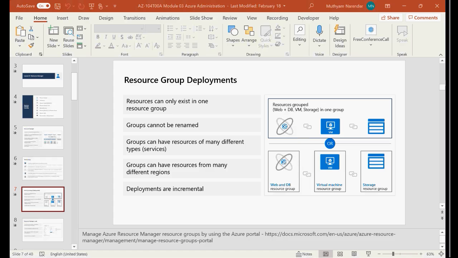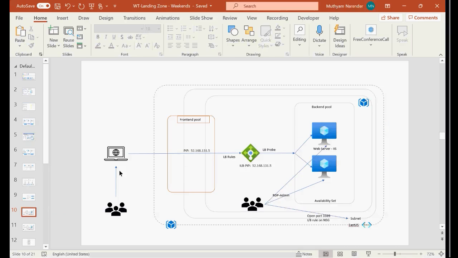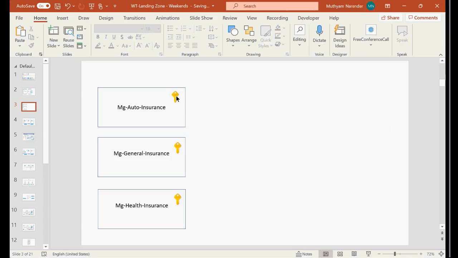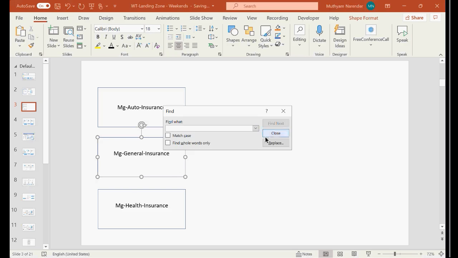Meaning if I want to deploy an application, what I will do is, right? Here I'll get rid of all these things. Give me a moment, right? Here what I want is to call it, replace it with RG.